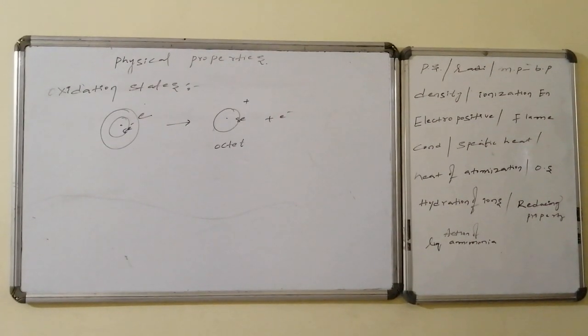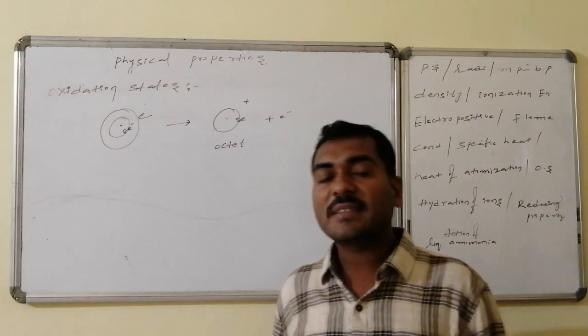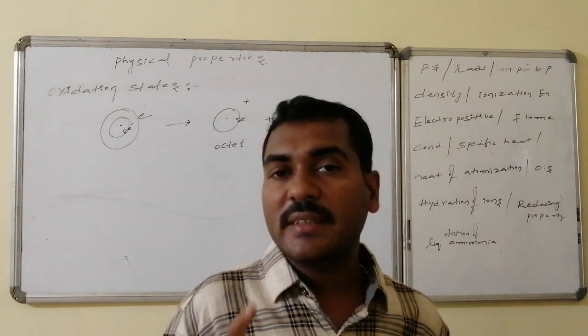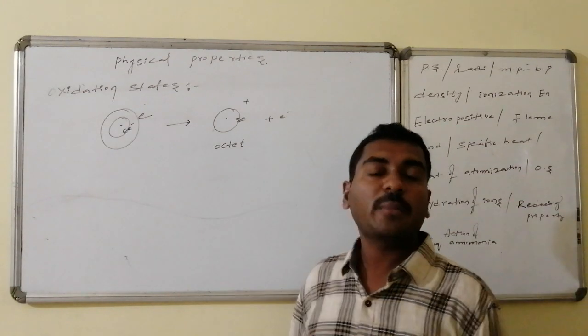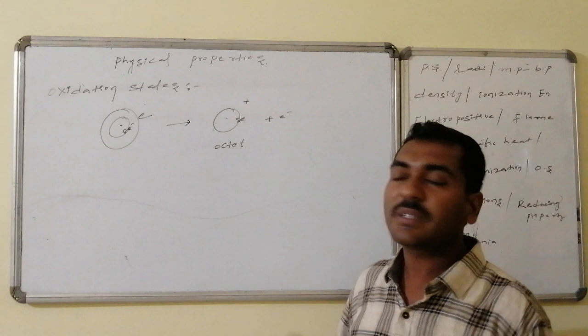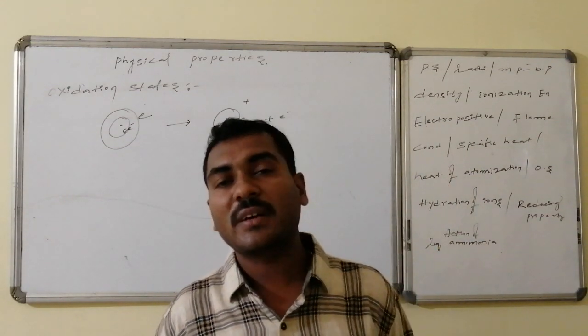Oxidation states: alkali metals in general have one electron in the outermost orbit, whereas the penultimate shell consists of the most stable electronic configuration, that is 8 electrons, which is inert gas configuration. After providing some energy, if they lose that single electron, they will get unipositive ions which have octet configuration, that is stable configuration.